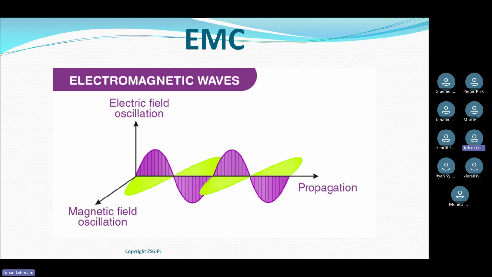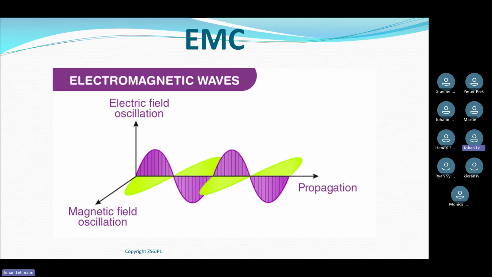If we remember, an electromagnetic wave comprises two parts. The first part is the electrical field that is being generated when I radiate RF. And the second part is the magnetic field which I generate, or which is generated when I radiate RF. And the two fields are always 90 degrees offset to each other. Now you'll do, I think you've got antennas to do still. You'll learn about vertical polarization and horizontal polarization.